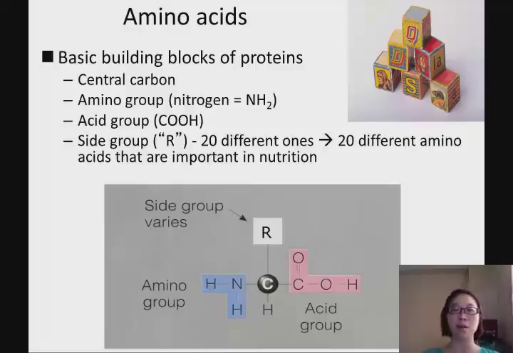So let's go through the basic building block of proteins. This is the basic structure of one amino acid. Their structure is not going to change. As you can see right here, they always have one central carbon, and since we call it amino acid, there's one side that is the acid group and the other group is called the amino group. Right here you can see NH2, that's the amino group, and they always have one hydrogen and one R group, which we call the side group.